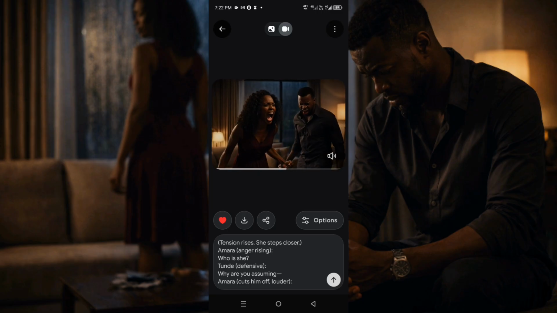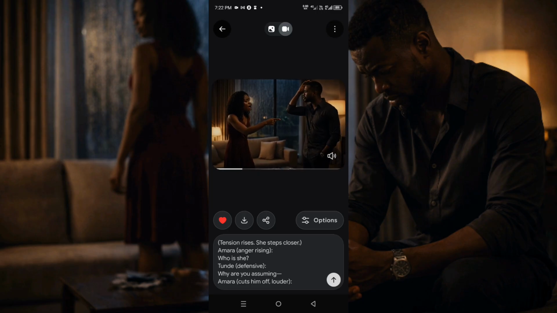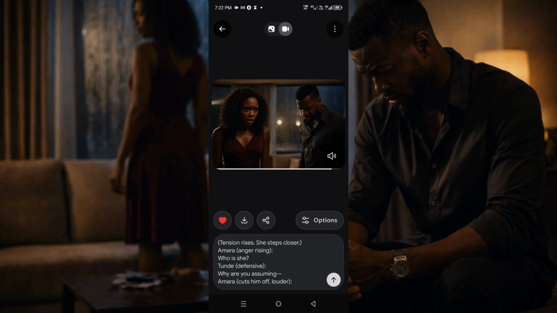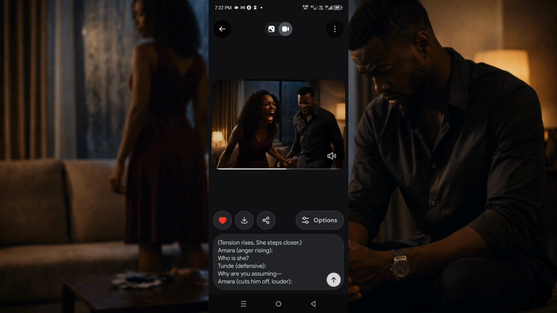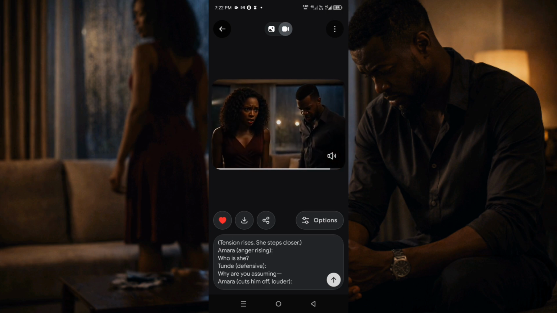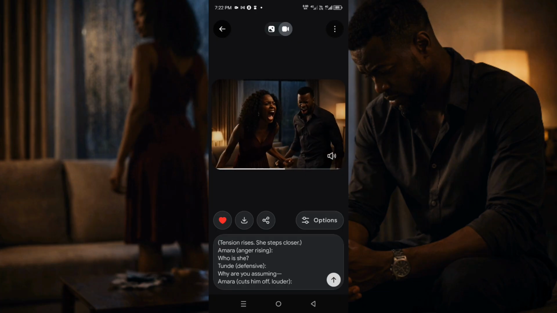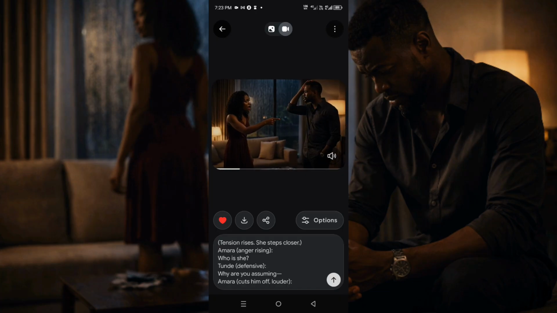You can see how easy it is to generate a multiple dialogue video with GrokAI. Now all I need to do is to generate my videos using all the images I generated from ChatGPT and the dialogue script from ChatGPT. I hope you now understand how to do this. You can go ahead and generate the others. I'm not going to show you in order not to waste your time, and also so that you can go and start generating your own fast.